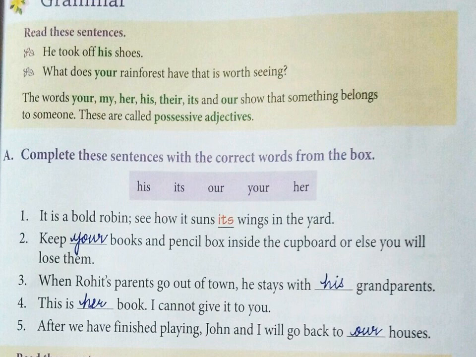Exercise A is based on this. Complete these sentences with the correct words from the box. First one is done as an example. It is a bold robin. See how it suns its wings in the yard. Whose wings? The robin's wings. So its shows a possessive adjective.